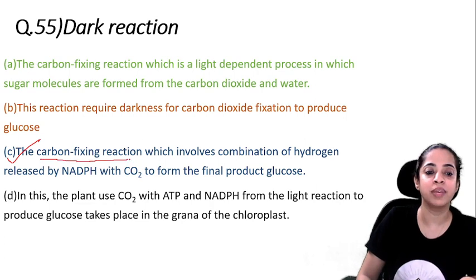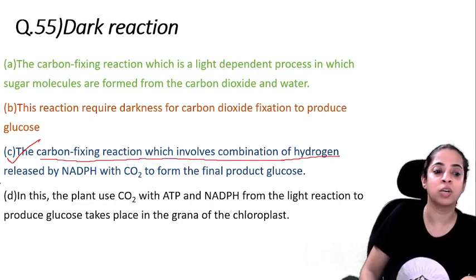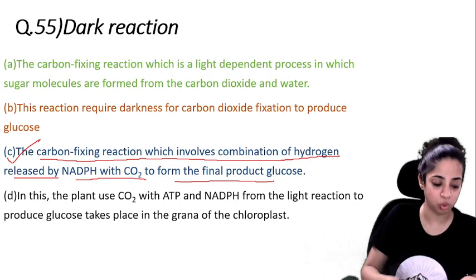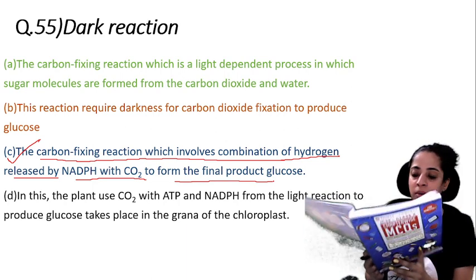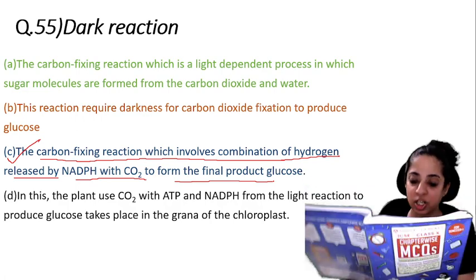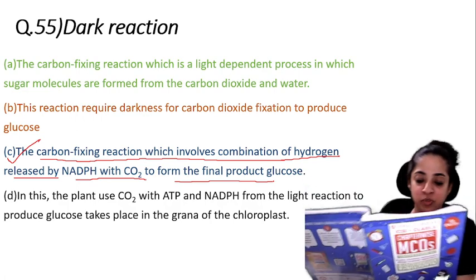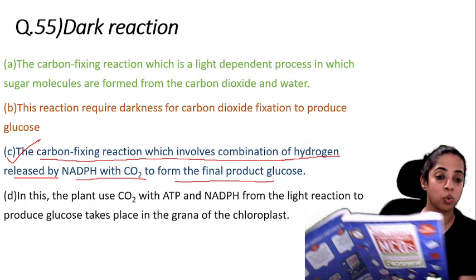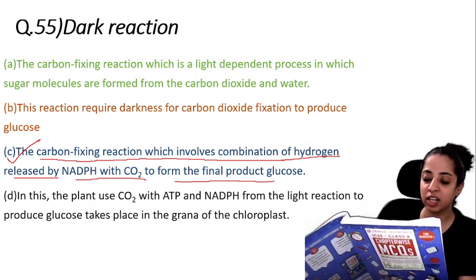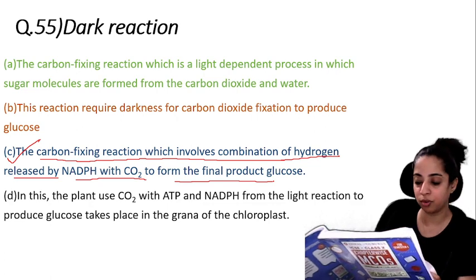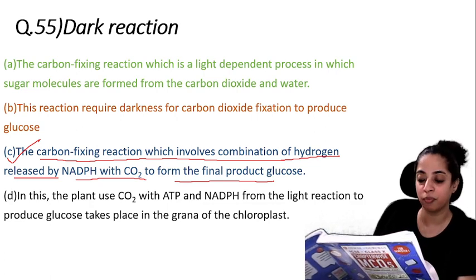The carbon fixing reaction involves the combination of hydrogen released by NADPH with CO2 to form the final product glucose. Let me read the explanation for you. The dark reaction is the second phase of photosynthesis which occurs in the stroma of chloroplast.